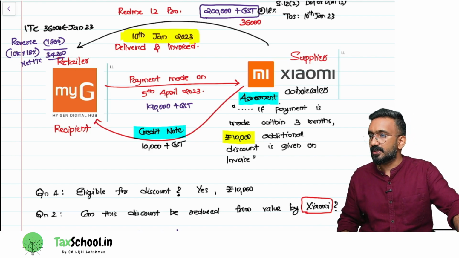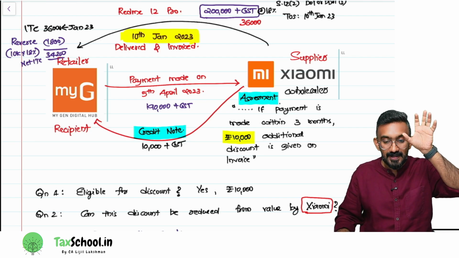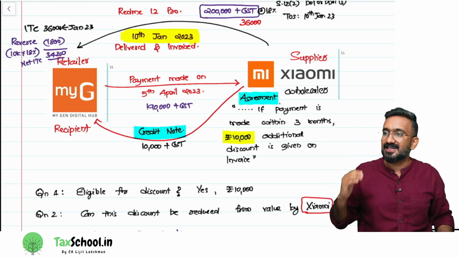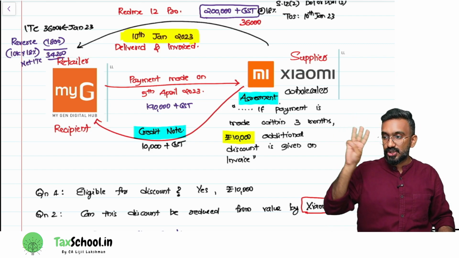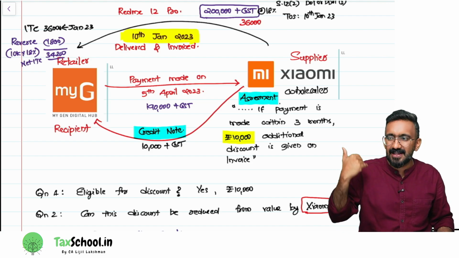Can Xiaomi do that? Then we have to understand what kind of discount is this. Is it a discount that is given at the time of supply? Is it a discount that is given after the supply? It is a discount that is given after the supply. This can be reduced only if 3 conditions are satisfied. Number 1, this discount should have been promised or existed at the time of supply.